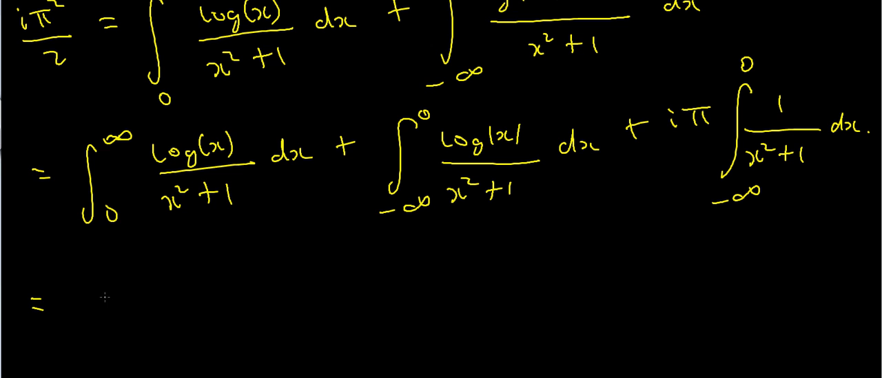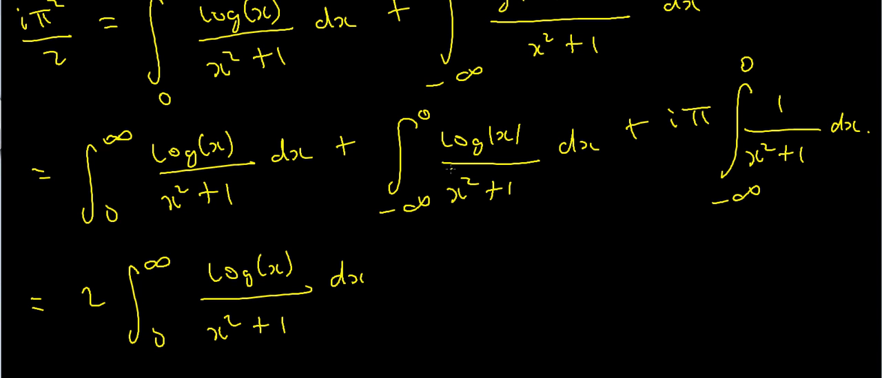Okay, so this is just going to be twice the integral from 0 to infinity of log of x all over x squared plus 1 dx, because these are the same integral, plus i pi times this integral. Well, you might remember that this integral is just arctan x, which I did a previous video on, I think in contour integration part 1 or something like that. Well, I've shown you why this integral is arctan x, or you can just use a trig substitution if you like. So this is going to be arctan x, or inverse tangent of x, from minus infinity to 0.